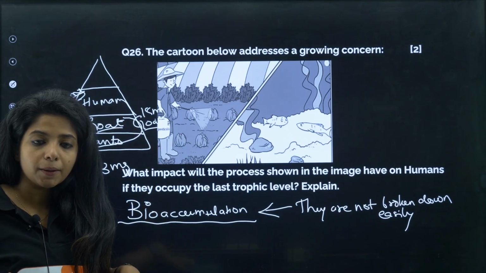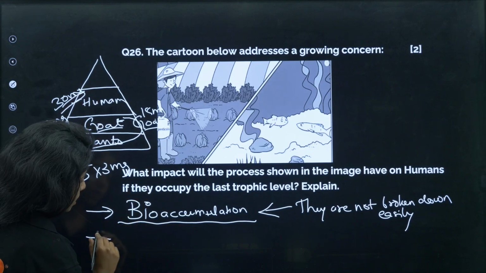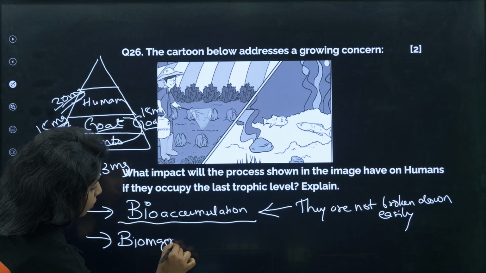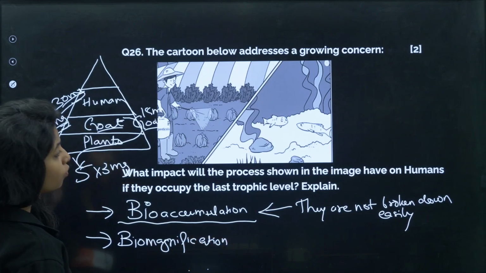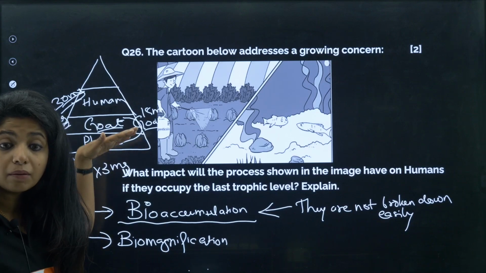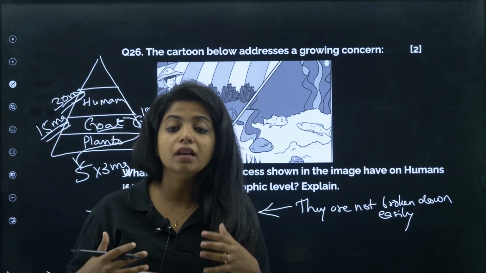It is getting accumulated. So you see, when you go above the trophic level, there is something happening, and this is known as biomagnification. Biomagnification is when you go above the trophic level, the amount of the toxic substance is getting magnified, it is getting increased. This is known as biomagnification.